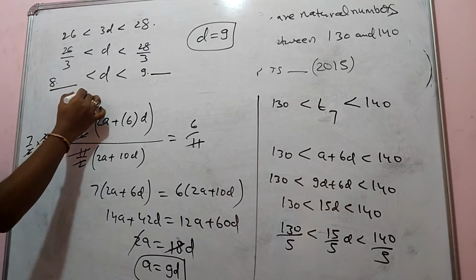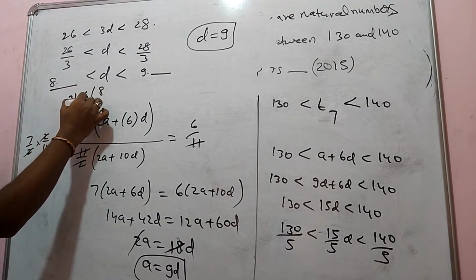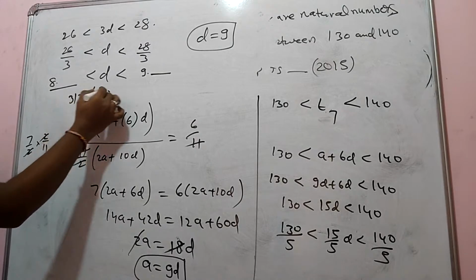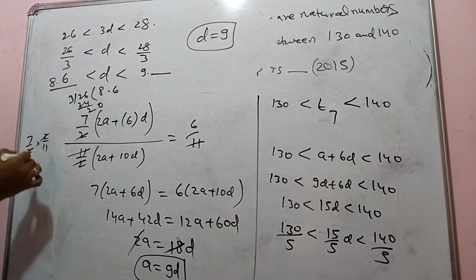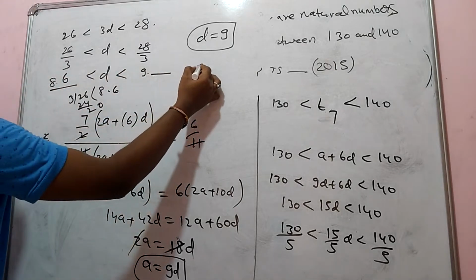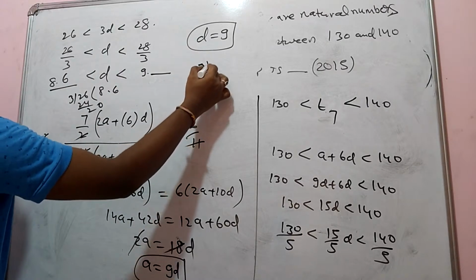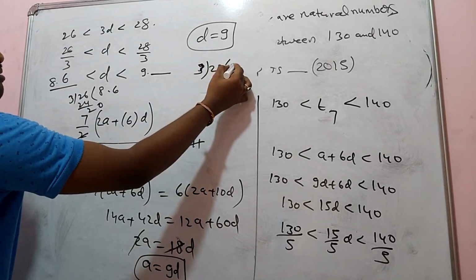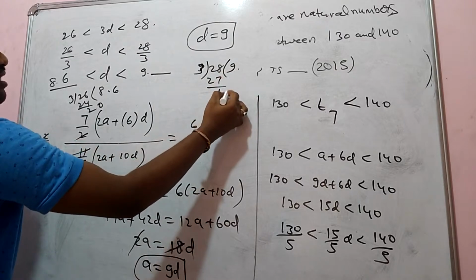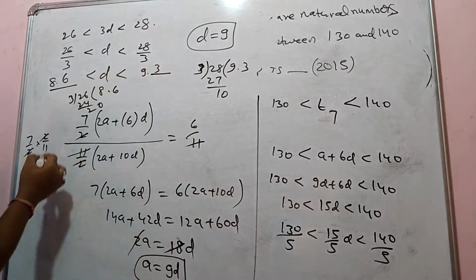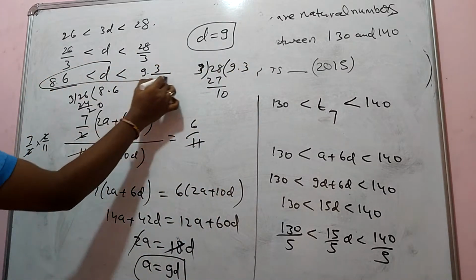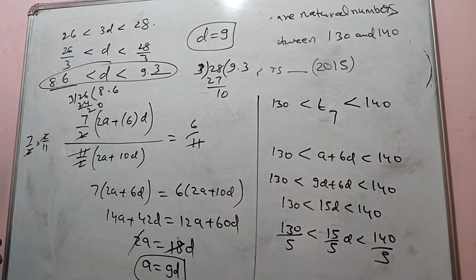26 divided by 3: 3 8s are 24, remainder 2, 2 6s are 18, so 8.6 something. And 28 divided by 3: 3 9s are 27, remainder 1, 3 3s are 9, so 9.3 something. So D value is in between 8.6 and 9.3, that is, D value is 9.